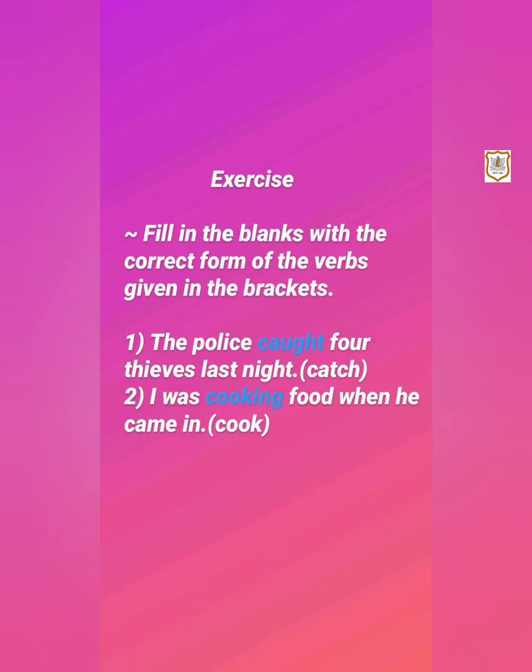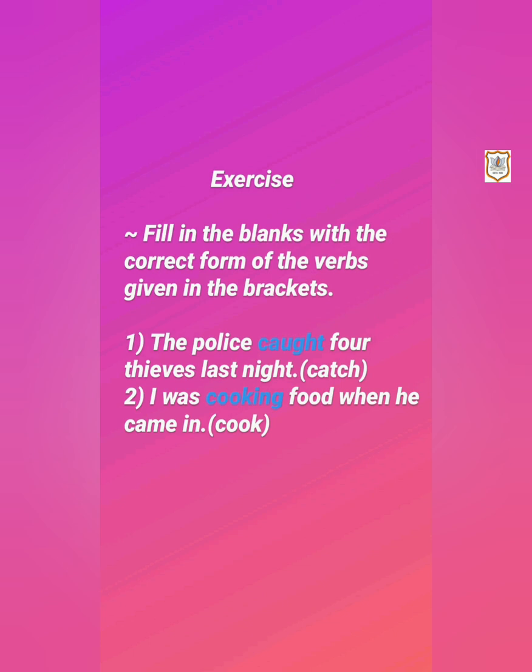I hope, students, you would have understood the topic tenses, and now we'll do some exercise related to it. You have to fill the blanks with the correct form of the verb given in the brackets. So, first one, The police dash 4 thieves last night. So here the verb is given, catch, and now you have to use the correct form of this verb.